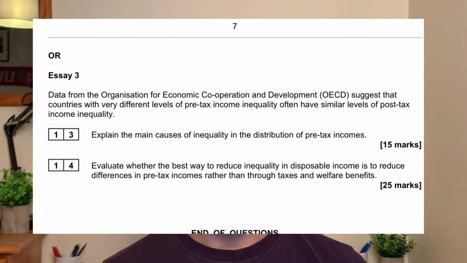So this here is the 15 marker I chose to respond to in paper 1, microeconomics. It reads, explain the main causes of inequality in the distribution of pre-tax incomes. Now the first thing to note is in this response, I actually don't do an introduction. For some 15 markers, I've just found it difficult to give a good, thorough introduction that wasn't just a waste of space, a waste of words, and a waste of time. So for this case, I really couldn't think of anything worthwhile saying in the introduction, so I just dove straight in with the first point.